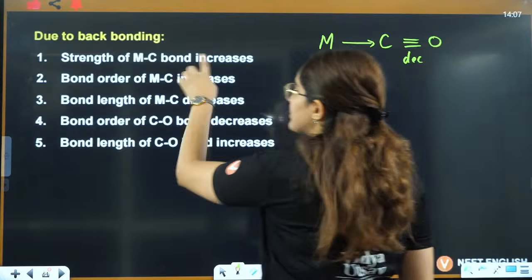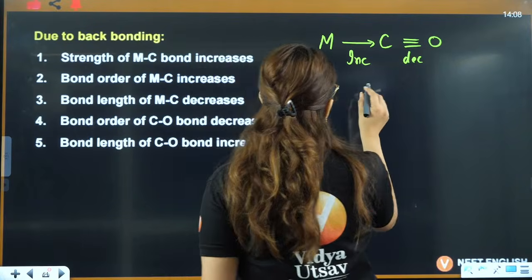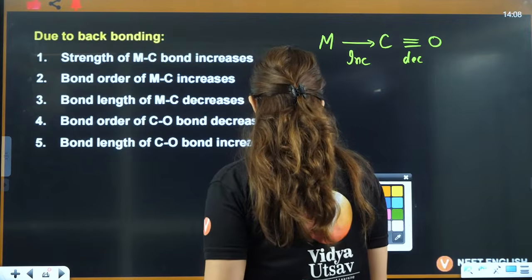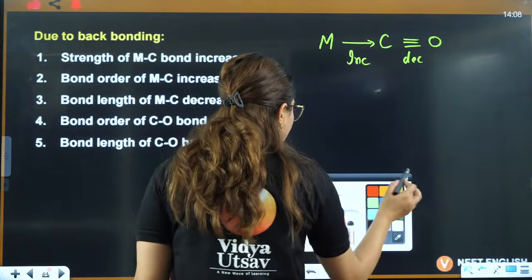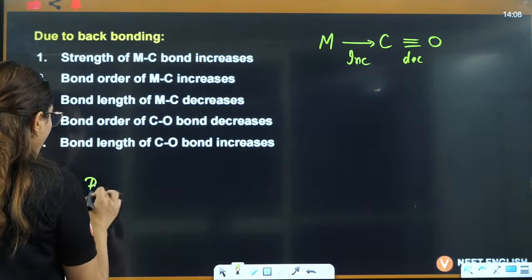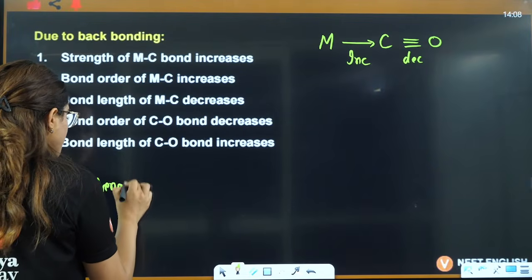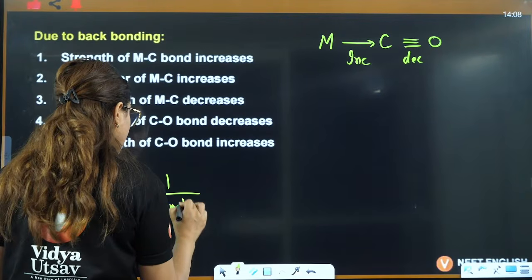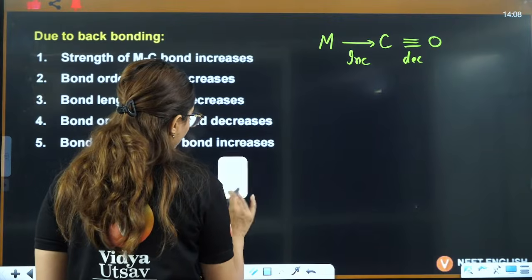So if this strength is increasing, we can just write it here. One more thing here, you don't have to remember all of this. This you can just remember, but the easy way out is: more is the bond strength, less will be the bond length. More will be the bond strength, more will be the bond order.